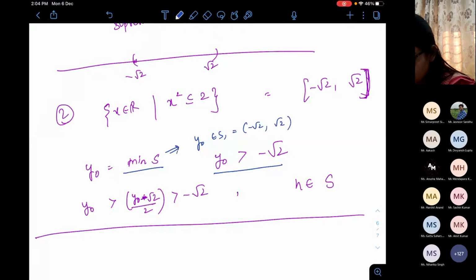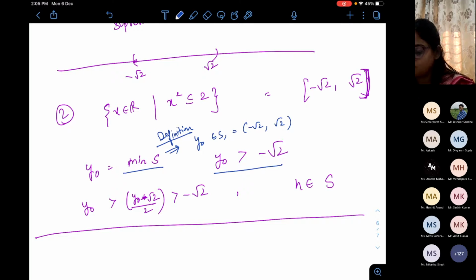Ma'am, but you wrote it's the minimum of S. Yes, it's by definition. That's the difference between minimum and infimum. Infimum can be any number which does not even belong to the set. But minimum should be a number which belongs to the set.